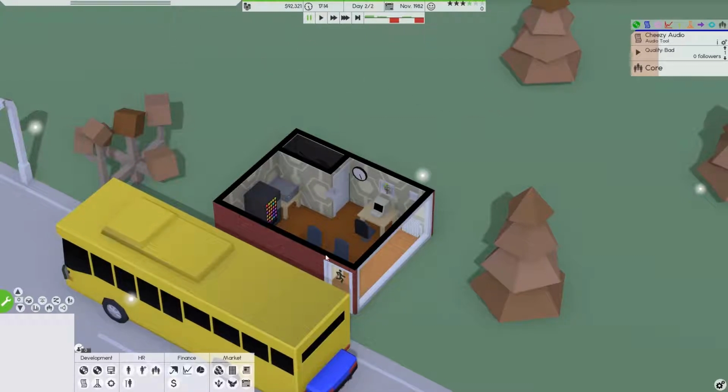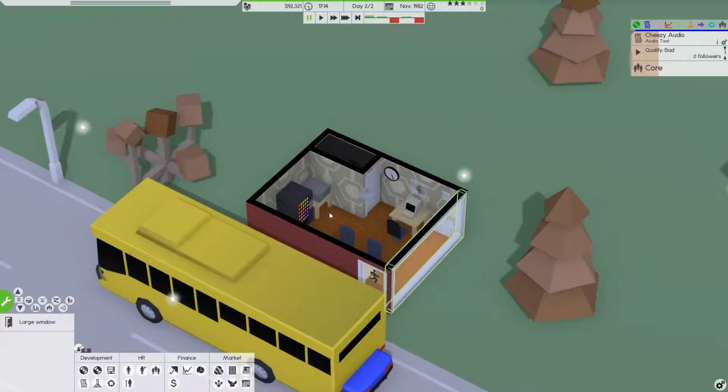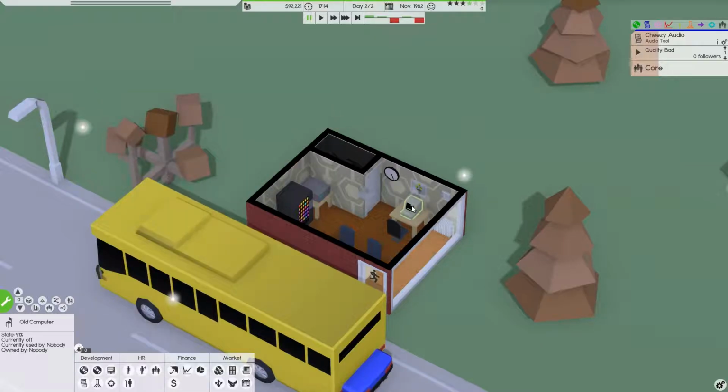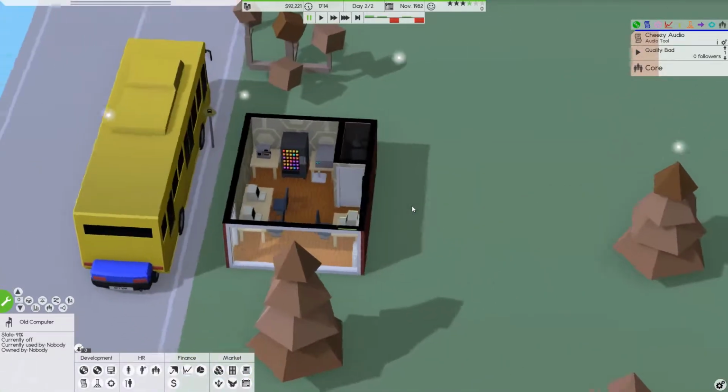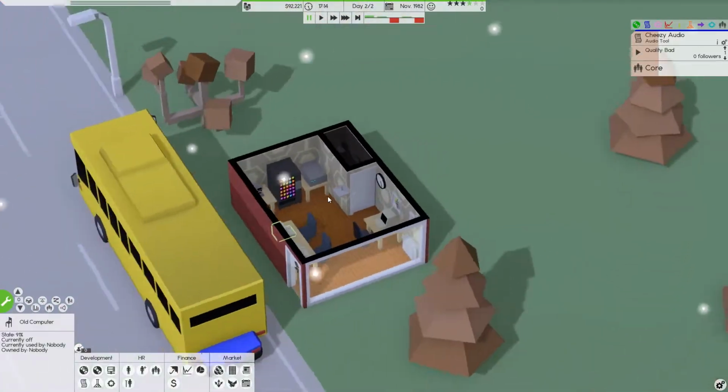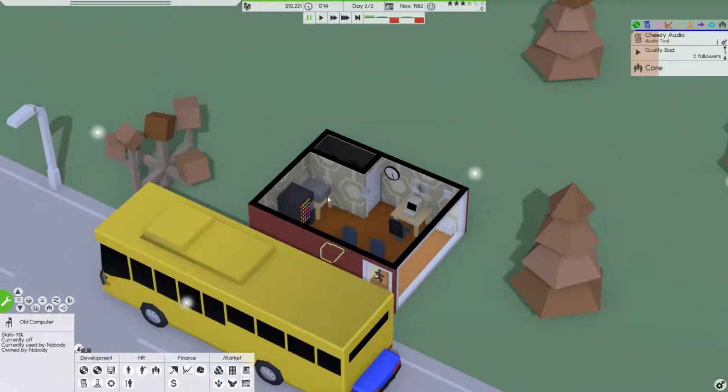Our reputation's going up. Let's see if we need to call in maintenance in here. Paintings, 55. How are these doing? That's 89. 96. Yeah, we'll call maintenance in just to make sure everything's good. How are these computers doing as well? 91. I know we called IT a couple minutes ago in the video, so 89 and 91. So yeah, our computers are doing good. We don't need to call IT. I think maintenance might be the last little bit.